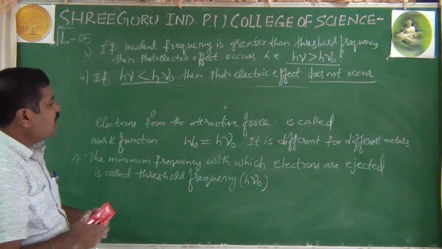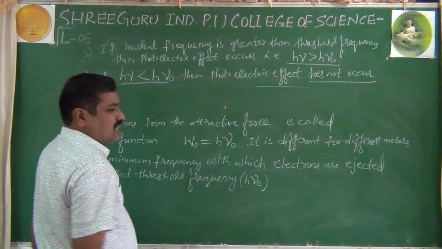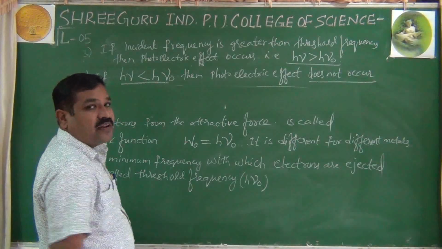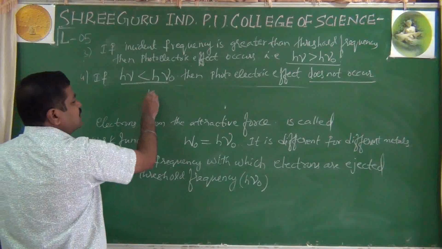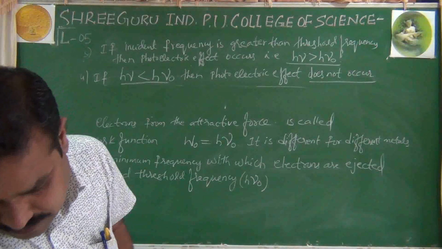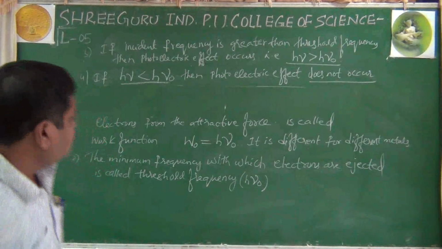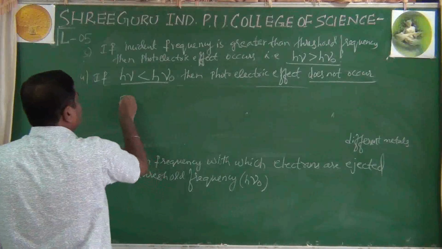Right? So lastly, now the kinetic energy of the liberated electron is not wasted. Instead, the kinetic energy is a part of the energy of the photon. So lastly we will write it up.